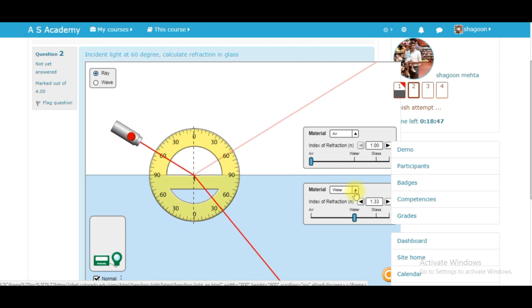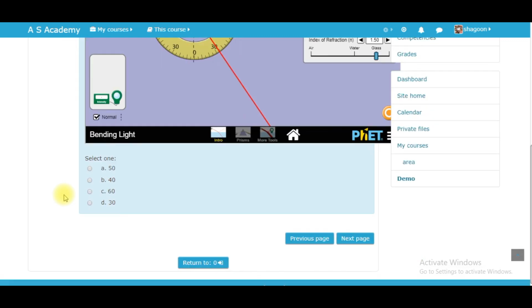Now we are changing the medium to glass. And we can see the reflected angle is 30 degree. This is my answer.